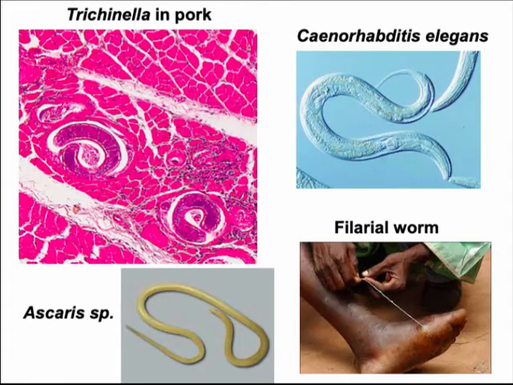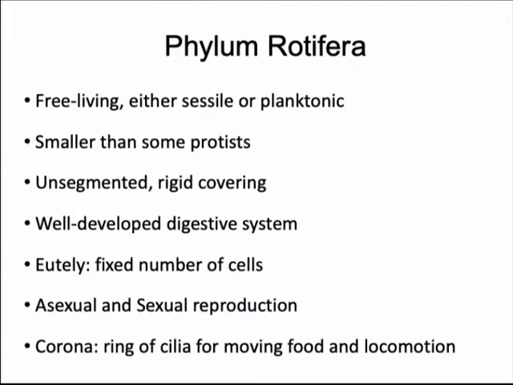And they reproduce sexually. Many roundworms are also parasites, such as Ascaris and the filarial worm, the worm that causes elephantiasis. The group Rotifera, these are very small microscopic organisms. They're free-living. They can also be sessile. That means they don't move. They are unsegmented. They also have a well-developed digestive system with a mouth and an anus. So from now on, all the groups we're going to see have a fully developed digestive system with an opening, the mouth, and another opening for the exit of material, the anus.